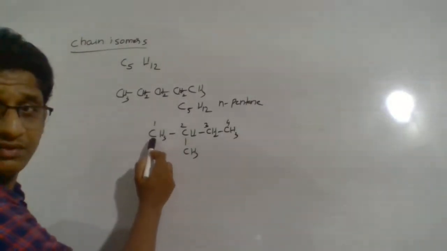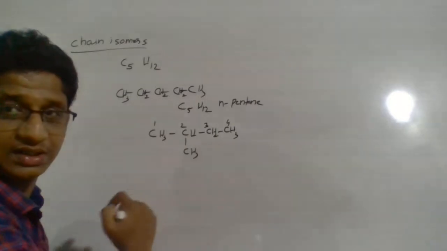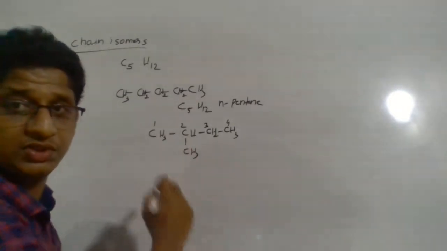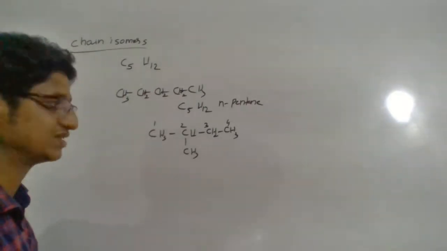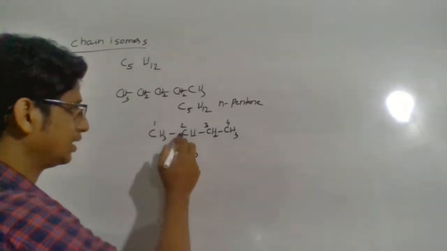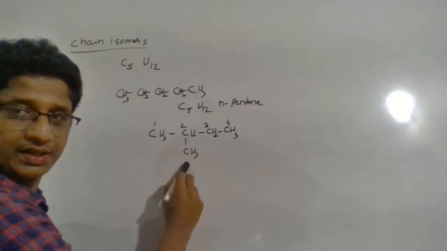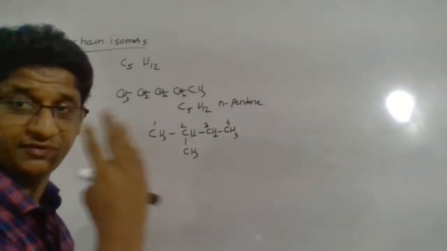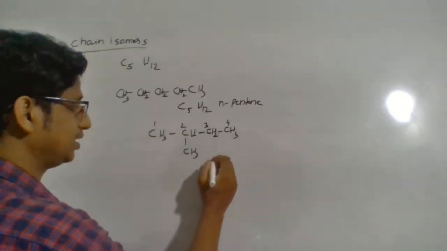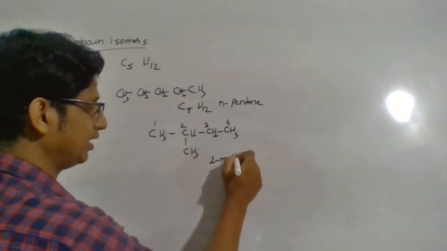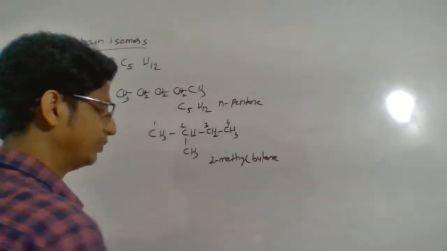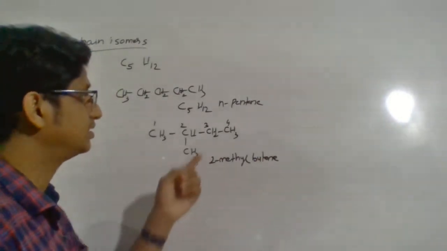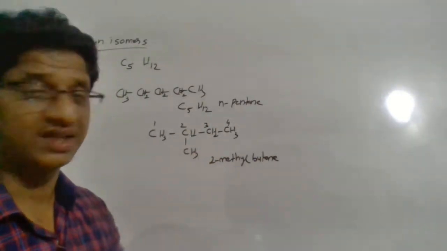You have to start from one end and end at the other end, and the branched carbon, the substituent carbon, should get the minimum number. That's the IUPAC rule for you. So here, the second carbon atom has a branch. Longest chain is a 4 carbon chain. So it has to be 2-methylbutane. 2-methylbutane. That is definitely a chain isomer.